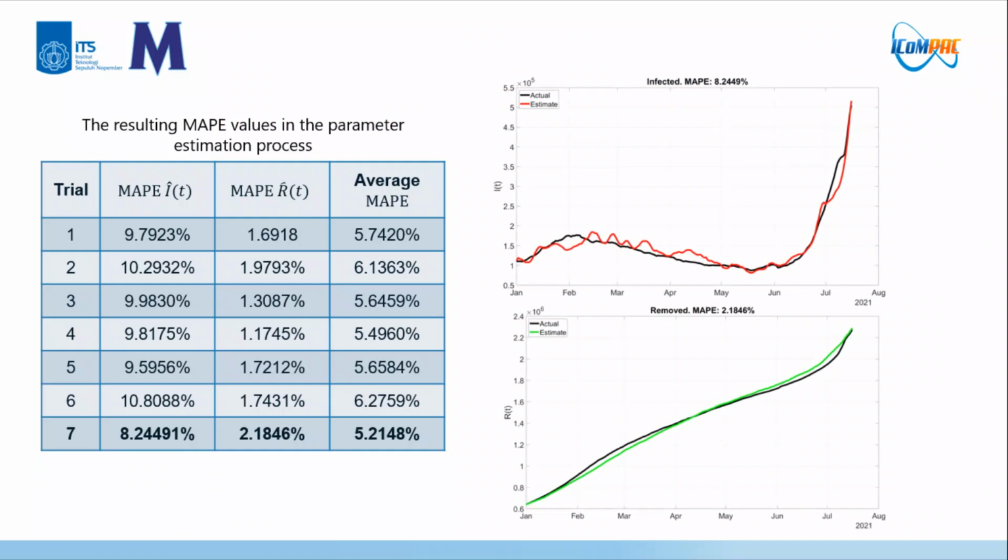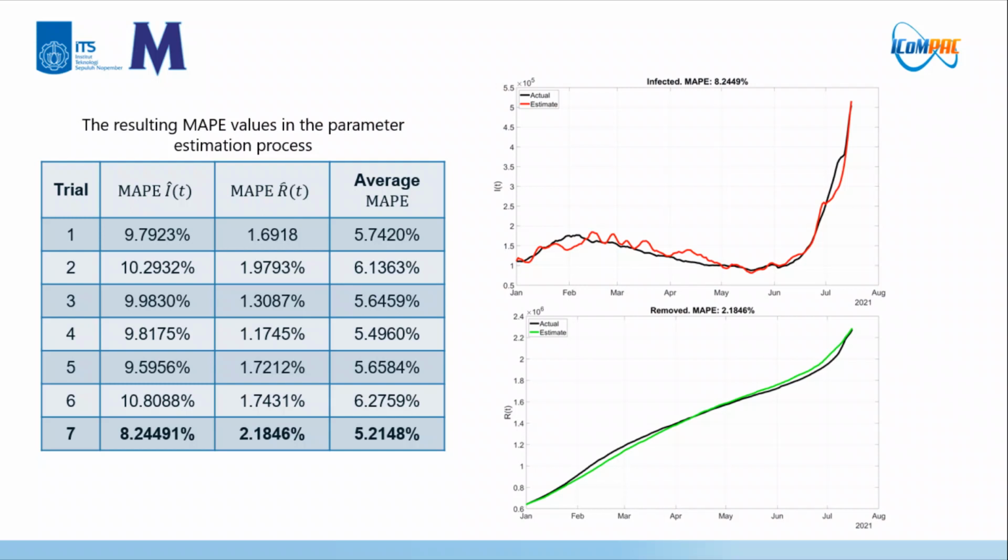The figure on the upper right shows the estimation of the infectives, the red line, compared to the actual data, the black line. It can be seen that GA can follow the sharp increase in the actual data, i.e., can detect the second wave, although there are some fluctuations. The figure on the lower right shows the estimation of the removed, the green line, compared to the actual data, the black line. Here, GA can provide accurate estimate.